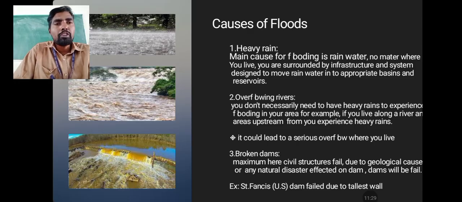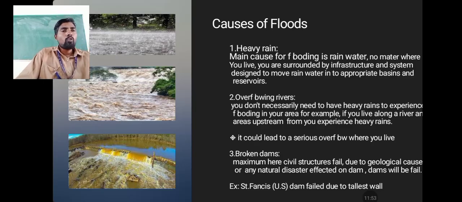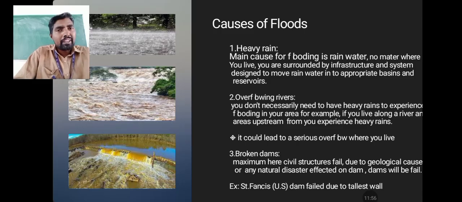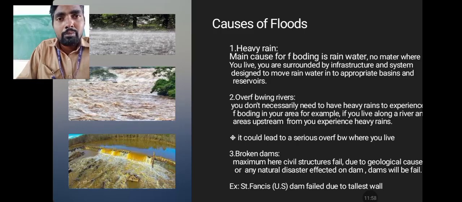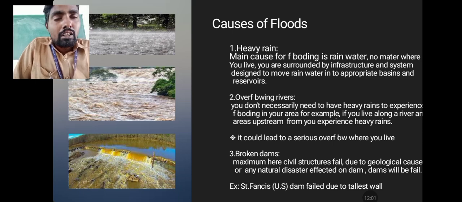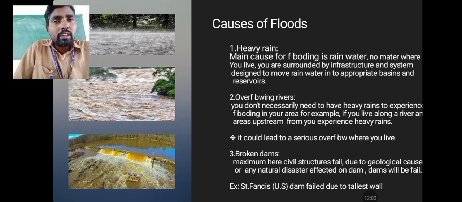So overflowing of the rivers, you don't necessarily need to have heavy rains to experience flooding. For example, if you live along a river and areas upstream experience heavy rains, first of all the heavy rain fills that river area, or maybe the canal area, or pond area, or lake area.